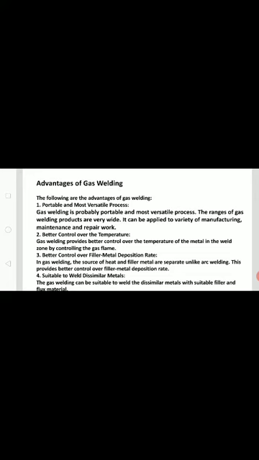So, better control over the temperature. Gas welding provides better control of the temperature of the metal in the weld zone by controlling the gas flame, that is, neutral, oxidizing and carburizing.